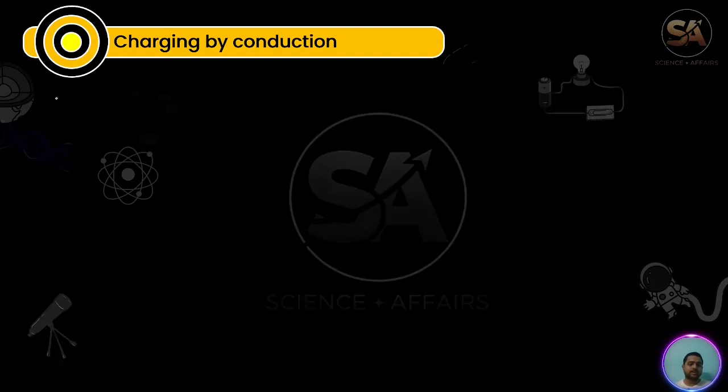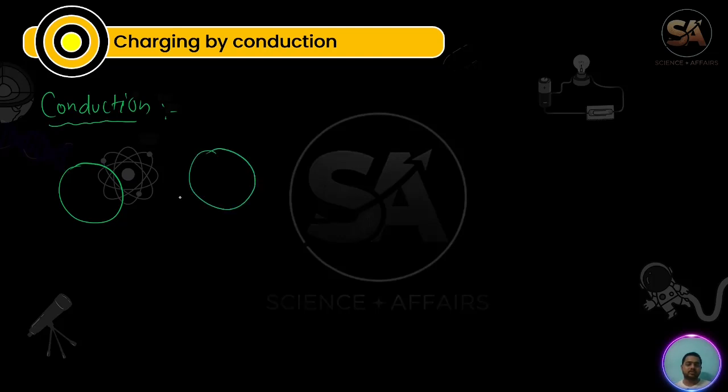Now see conduction. To study conduction, we will take two spherical charged bodies with radii R1 and R2. Let us assume that earlier they have charges Q1 and Q2. These are conductor 1 and conductor 2.